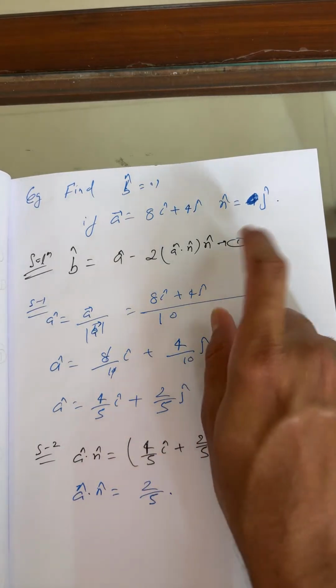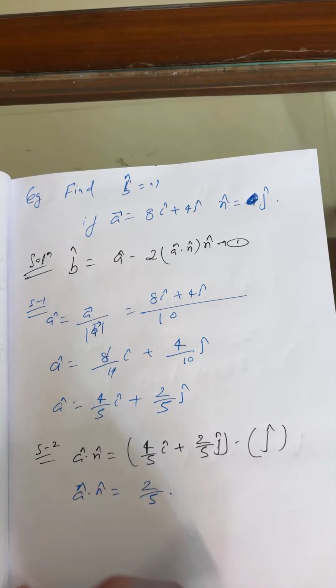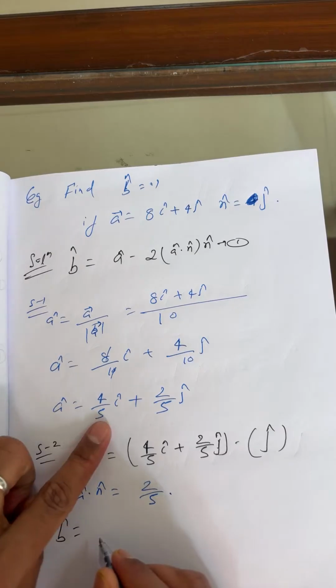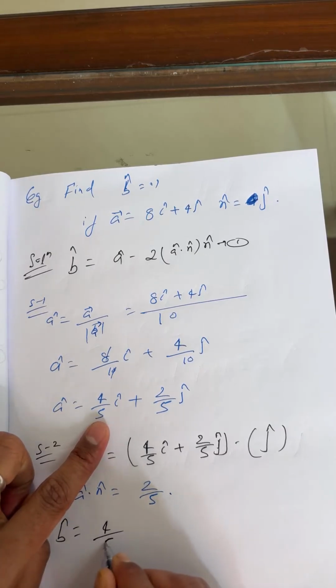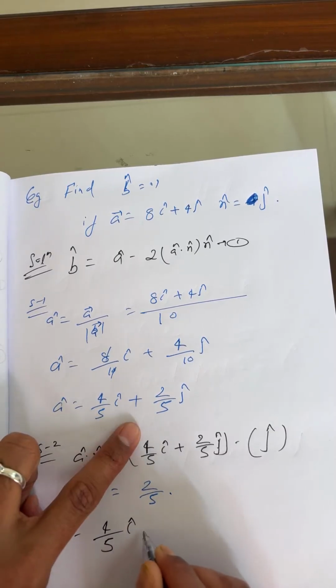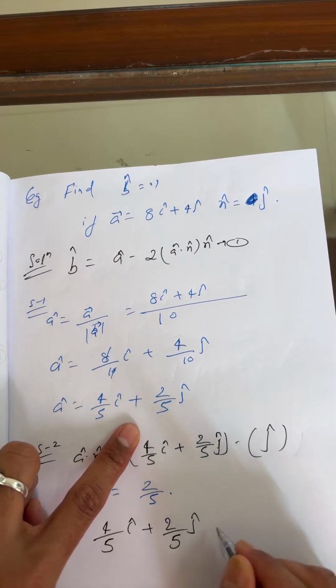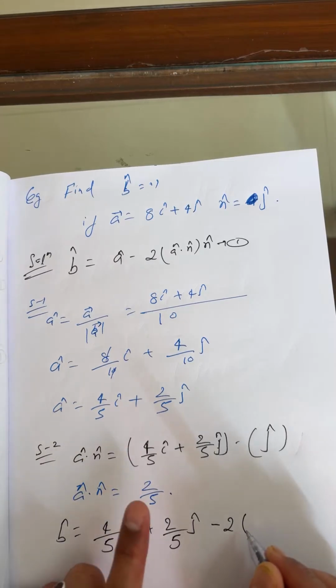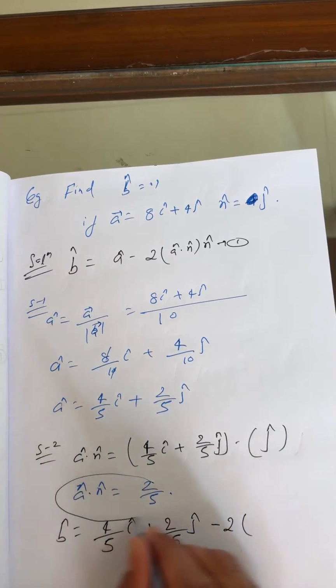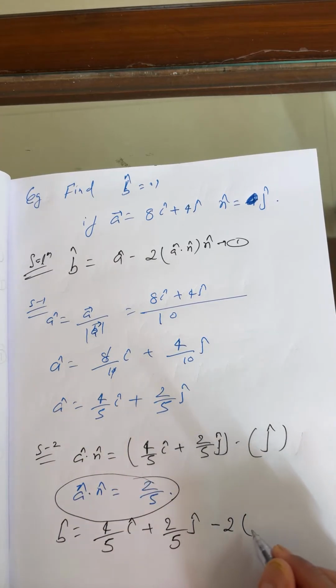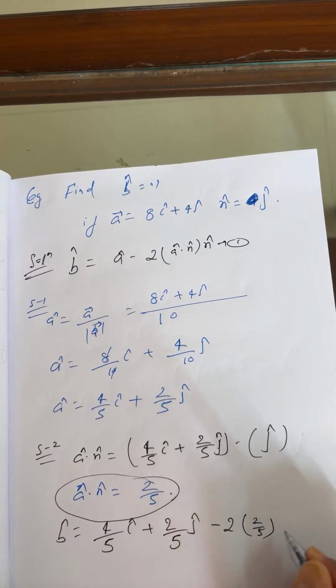These values I'll put in equation number 1. So this is b cap: a cap we have already found, 4 by 5 i cap plus 2 by 5 j cap, minus twice into a cap dot n cap, which is 2 by 5, and n cap is j cap.